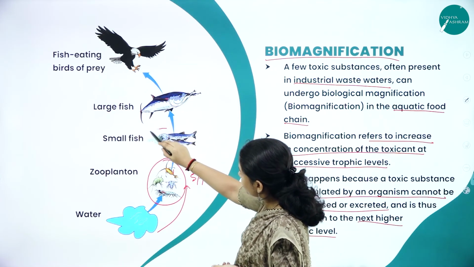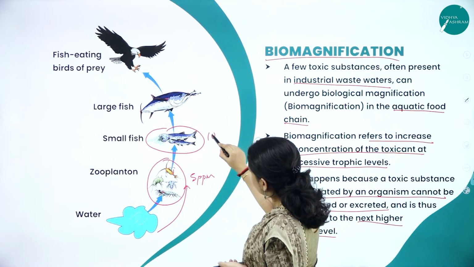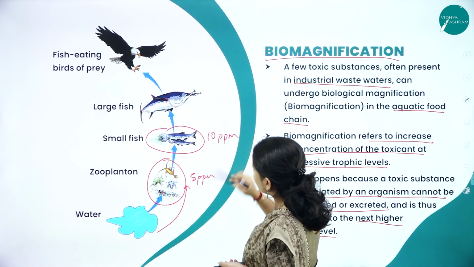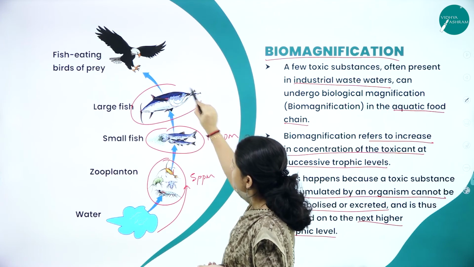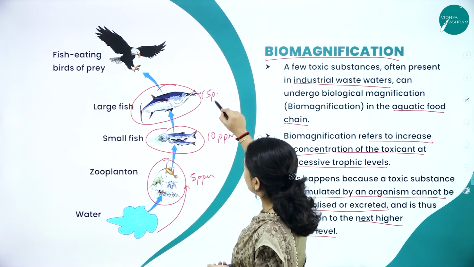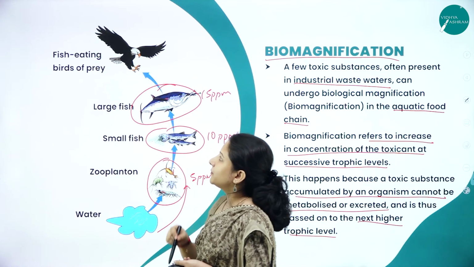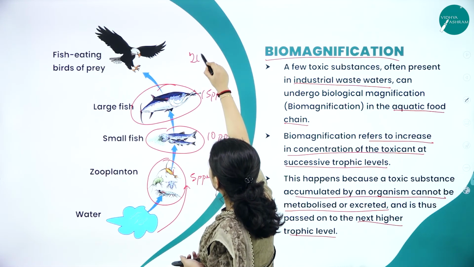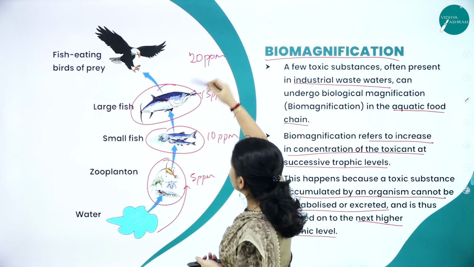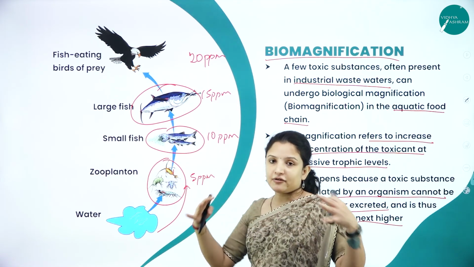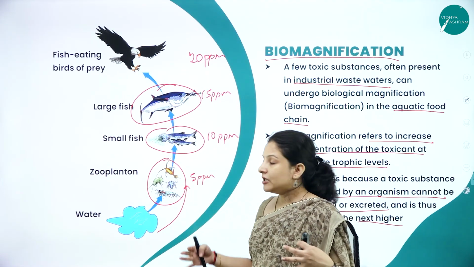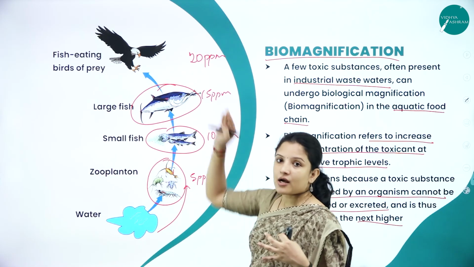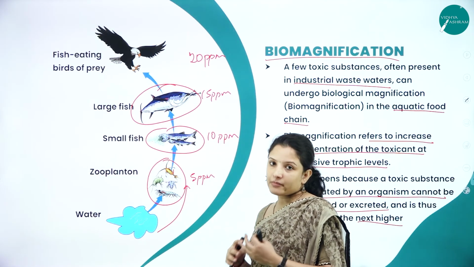Next, when it is eaten by small fishes, it will become 10 ppm. Next, eaten by large fishes, it might become 15 ppm. Next, eaten by the eagle or any bird of prey, it becomes 20 ppm. Like that, the concentration is magnifying. It is increasing from one trophic level to another. That is called biomagnification.